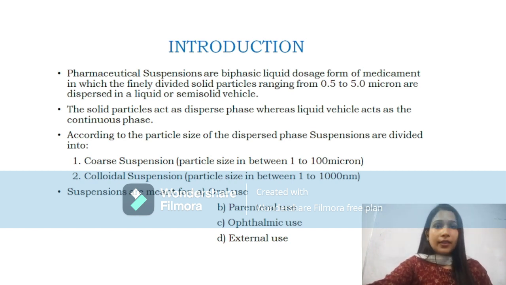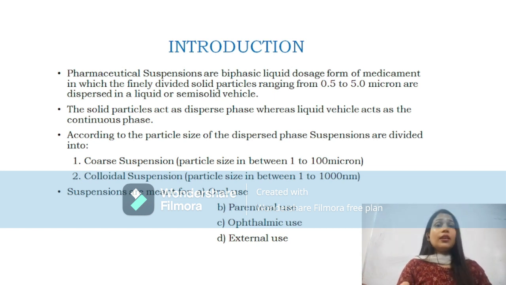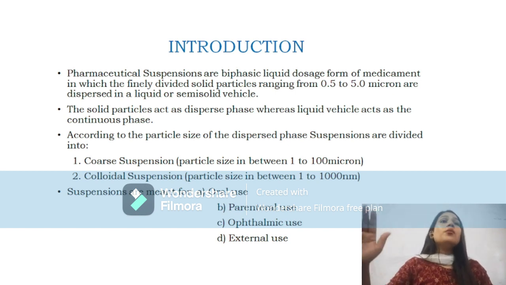Here the solid particles act as a disperse phase and the liquid vehicle acts as a continuous phase or solvent. A suspension is heterogeneous in nature because the solid particles are insoluble in the solvent. That's why it is called a biphasic heterogeneous mixture.